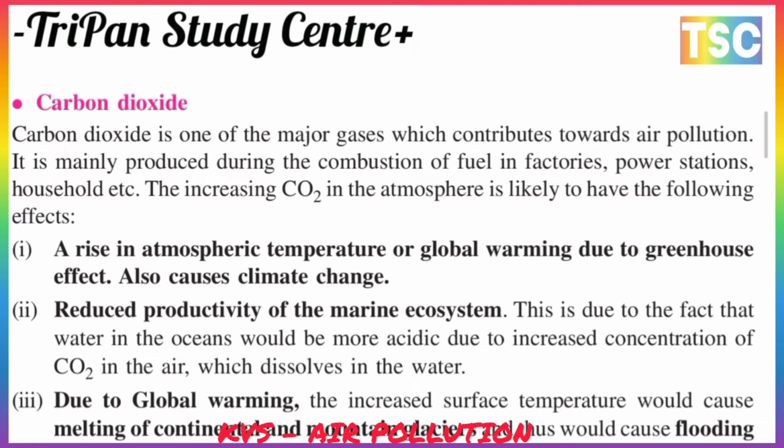First is a rise in atmospheric temperature and global warming due to the greenhouse effect, also causing climate change. Second is a reduction in the productivity of the marine ecosystem. This is an important factor, due to the fact that the water in the oceans becomes more acidic because of the increasing concentration of carbon dioxide in the air, which dissolves in the water.